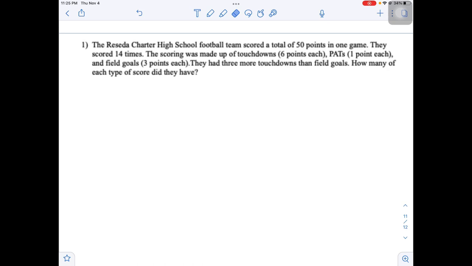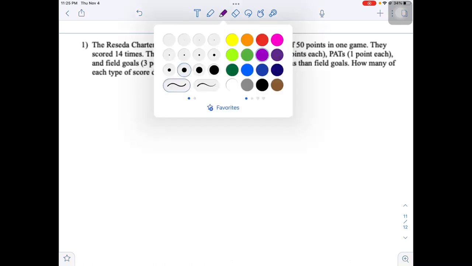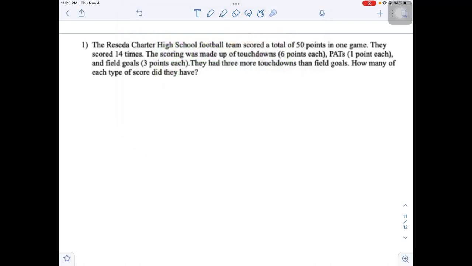Welcome to this quiz preview. Make sure that you are paying close attention in order for you to be able to do well on your quiz, as these problems are very similar to the problems that you're going to see on the quiz. All right? So let us read the question first.